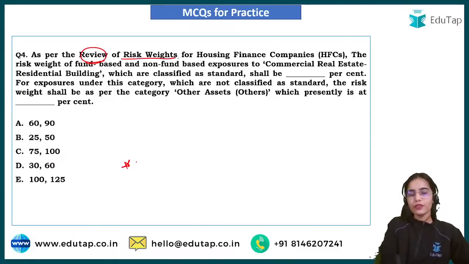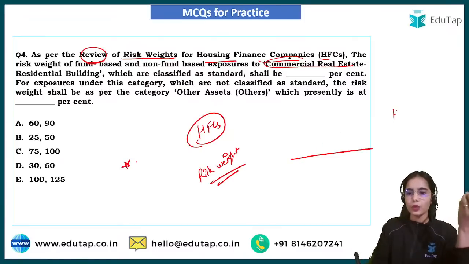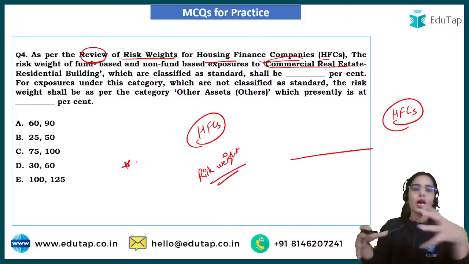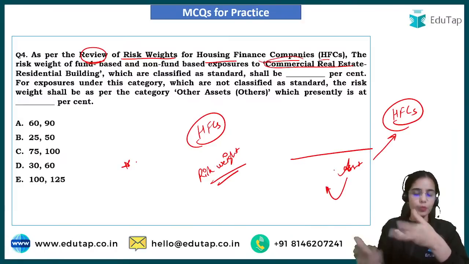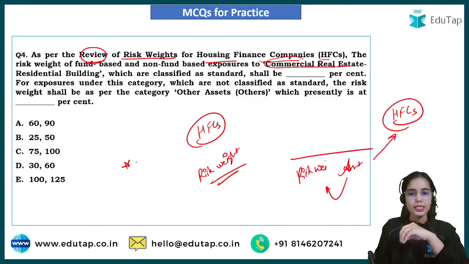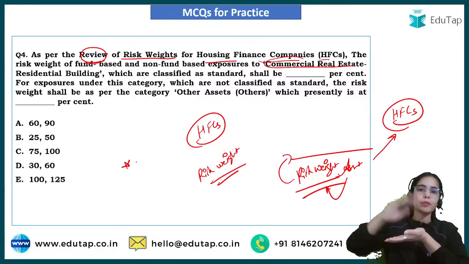As per the review of risk weights for housing finance companies, the risk weight of fund-based and non-fund-based exposures to commercial real estate residential building. The HFCs need to have a risk weight, right? The housing finance companies are providing loans for houses. The loans they provide are assets of the housing finance company, and this asset has some risk attached. So it has some risk weight. Some loans have more risk, some loans have less risk.